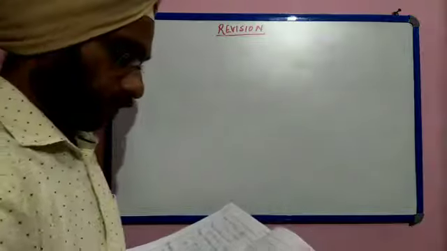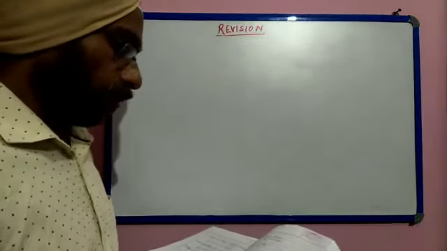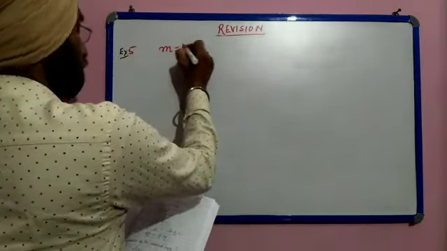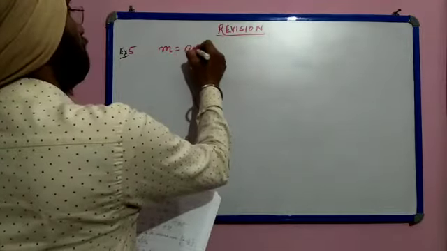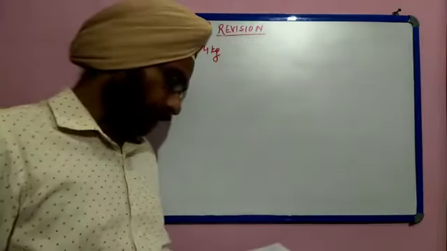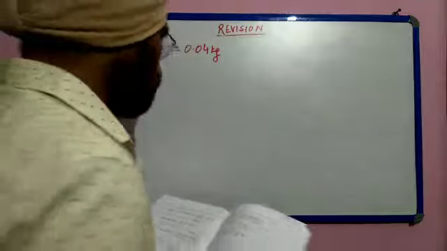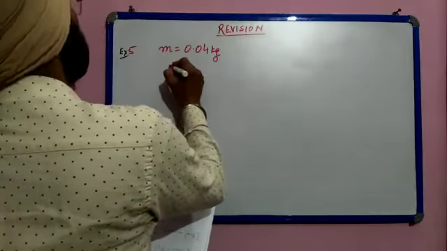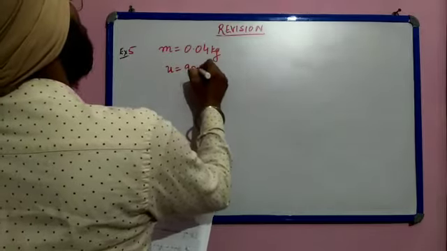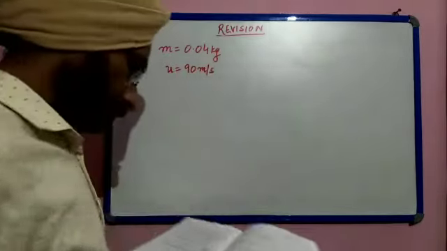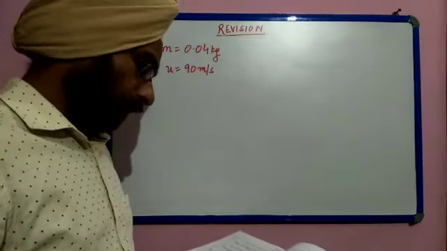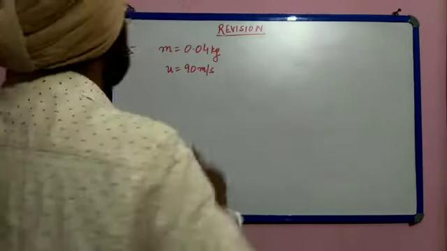Now let me explain you the question. There is a bullet of mass 0.04 kg, so this is the mass of the bullet, moving with a speed of 90 meter per second, enters a heavy wooden block and is stopped after a distance of 60 centimeter.